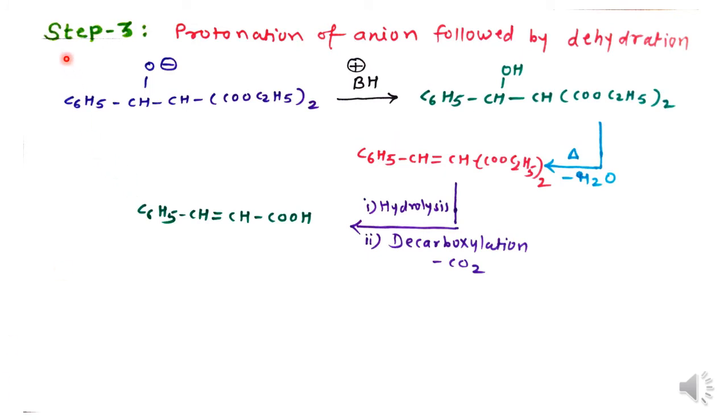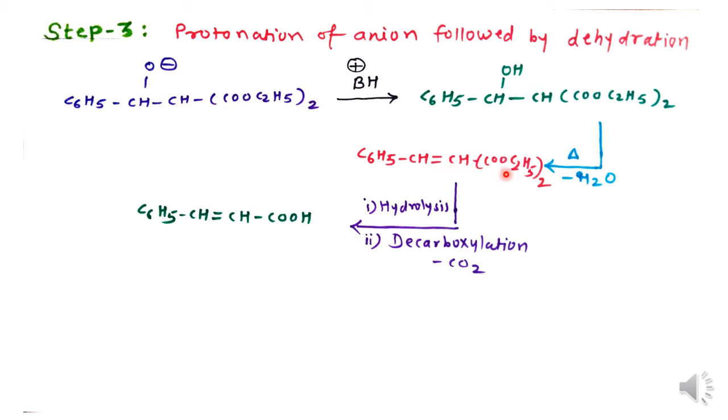Now in the final step, step third, there is protonation of the anion followed by dehydration. Now the anion formed here gets a proton, and an OH group, that is a hydroxy group, is formed here. Now after heating, the OH group and one of the hydrogens get eliminated as a water molecule. Elimination of the water molecule takes place, and we get an alpha beta unsaturated compound.